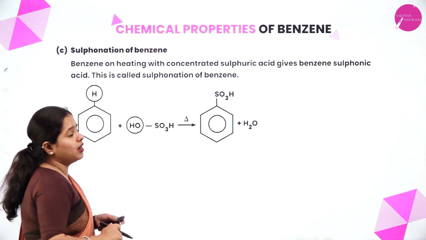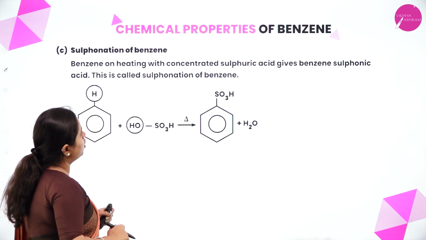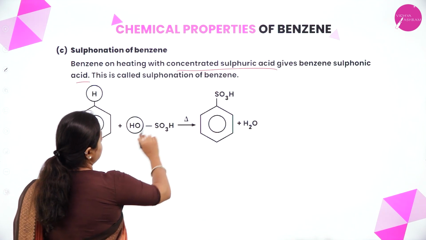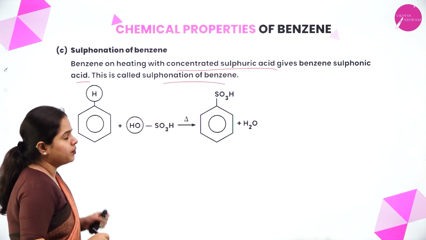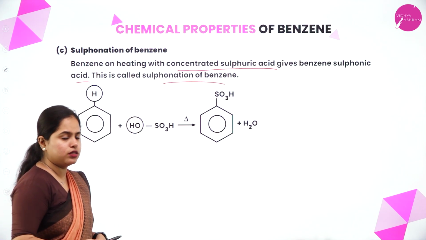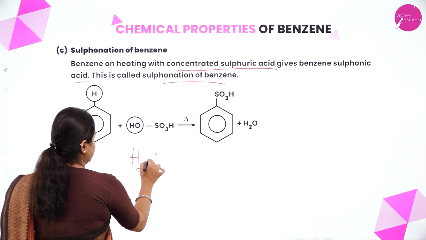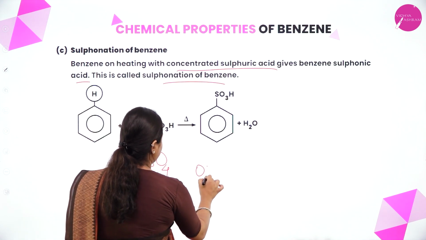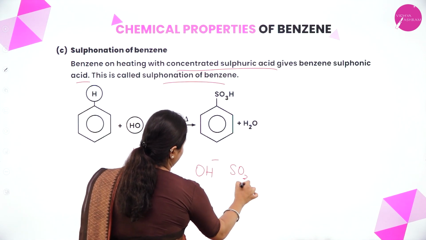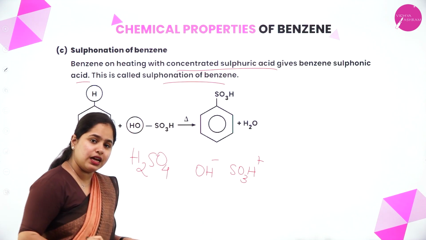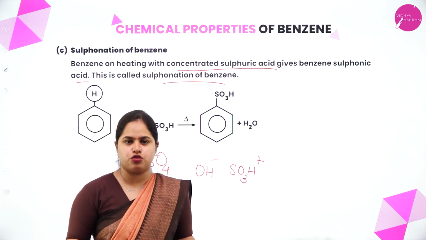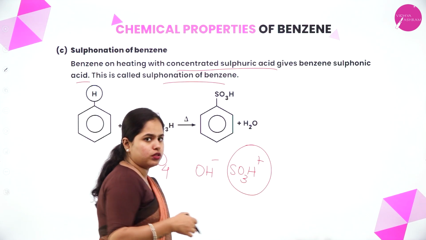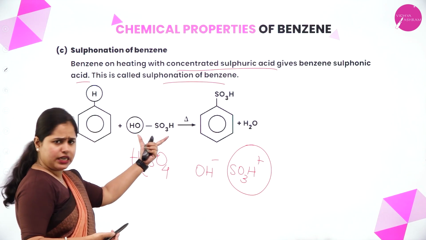Now, next one is sulfonation of benzene. Okay, benzene on heating with concentrated sulfuric acid gives benzene sulfonic acid, and this is called sulfonation of benzene. So using what we are going to do sulfonation? Concentrated sulfuric acid, again H2SO4 we are taking. Okay, so H2SO4, it is OH minus and SO3H plus. So what reaction we are studying here? Electrophilic substitution reaction, right? So which will be substituted here? This is the electrophile, SO3H plus.